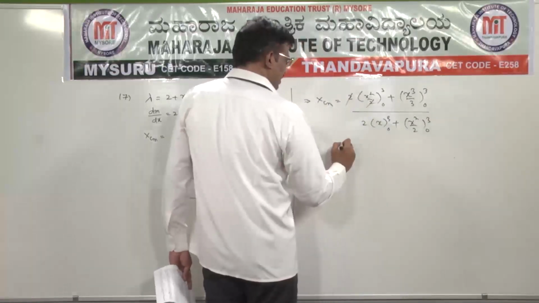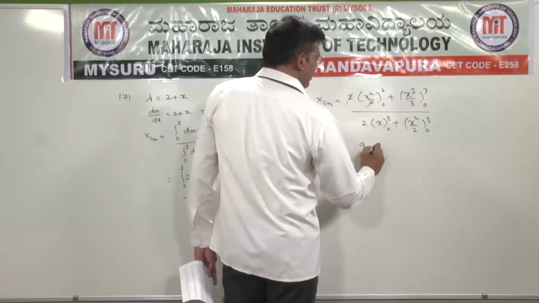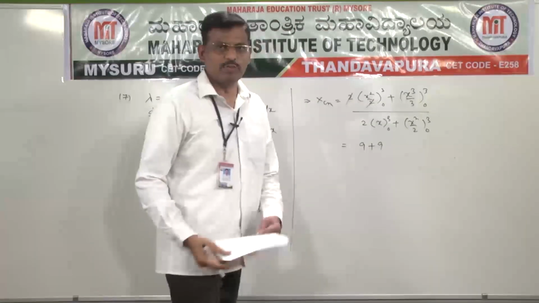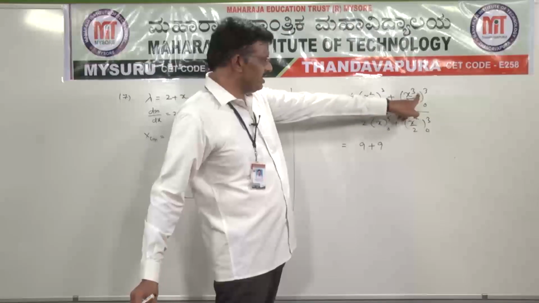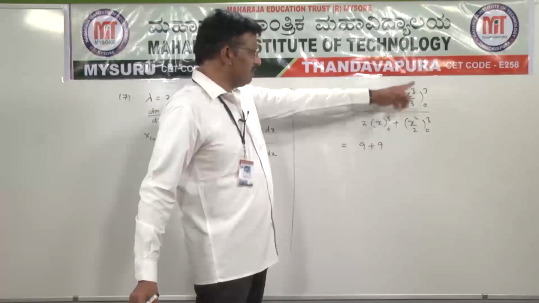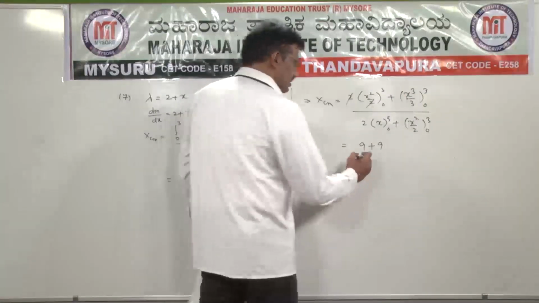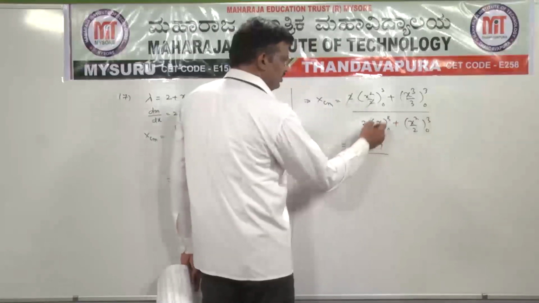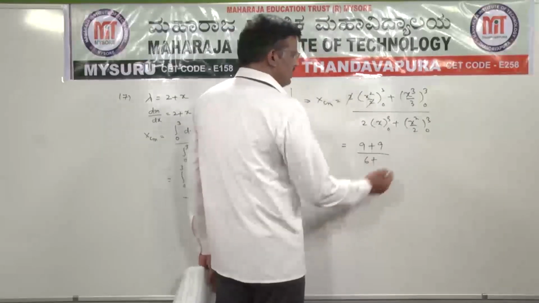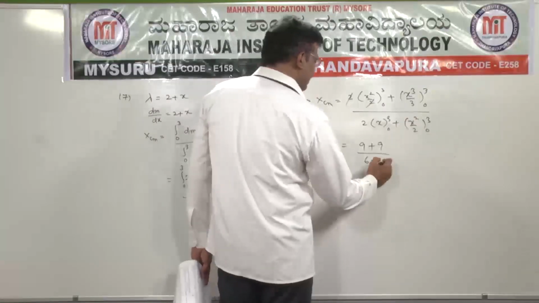So here the 2 cancels, that is equal to 9 plus 9, since 3 cube is nothing but 27, 27 by 3 is 9, divided by 2 into 3, that is 6, plus 3 square, 9, so 9 by 2.